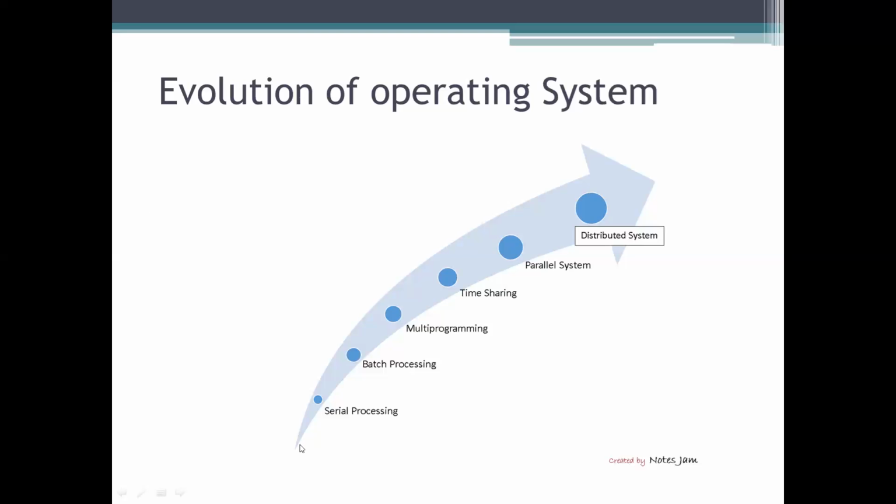Fine. So in the serial processing operating system, the programmers directly interact with the hardware, and only one process at a time can be executed with the help of the hardware. So what are the steps for serial processing?